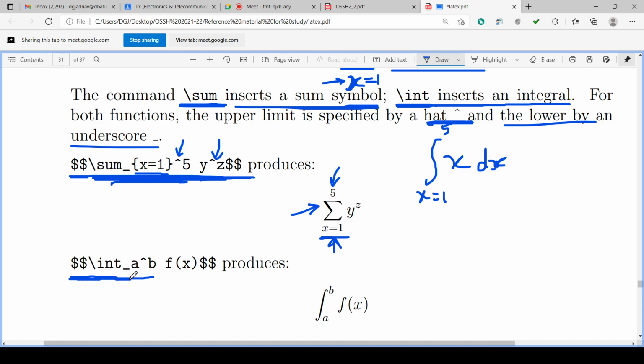Underscore a indicates the lower limit a, and hat b indicates the upper limit b.